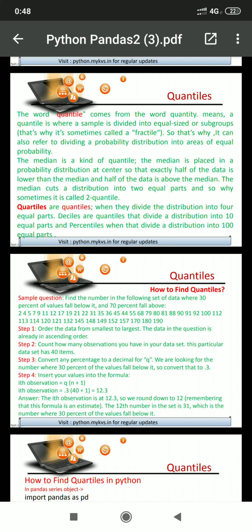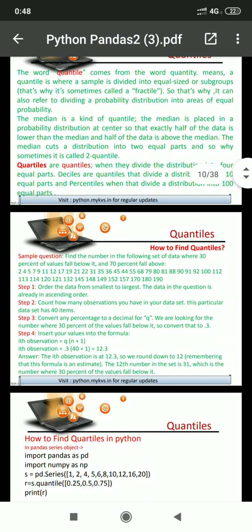Convert any percentage to equal Q. We are looking for the number where 30% of the values fall below it, so convert it into 0.3. How can we find the quantile? Q means 0.3. We want to find out 30%. Next, multiply it by how many numbers there are: 40 plus 1, that is 41, multiplied by 0.3, and the result is 12.3.